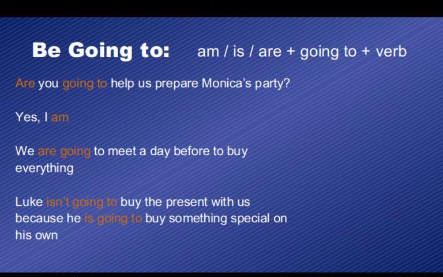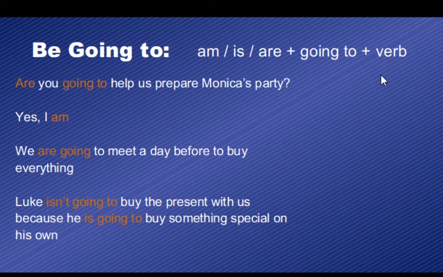So now remember that this one is very easy to use because grammatically it's very similar to the present continuous. Instead of adding the verb with ing directly, we add this going to and then the verb in its base form.